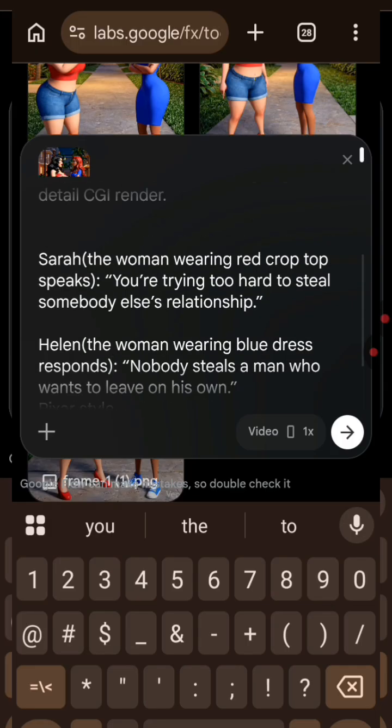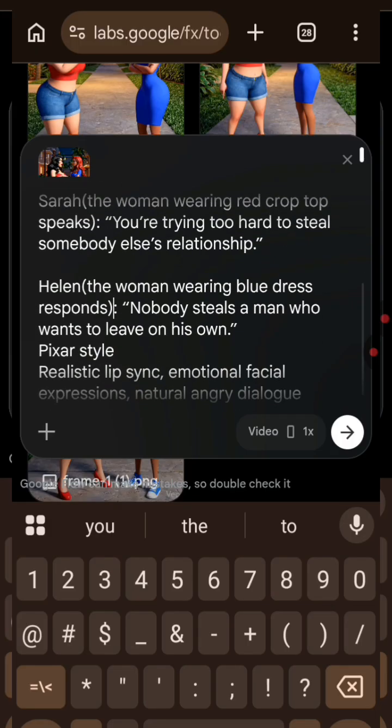Look at the conversation. Anywhere you see that there is a full stop, for example, maybe after "nobody steals a man," you now see a full stop here like this. Take it out, okay, and put a comma instead. I'm just saying, for example, in one conversation, you are seeing a full stop, then the conversation continues by that same person. Please remove the full stop and replace it with a comma. Okay? That's if in your own conversation, what the person wants to say has a full stop in the center. Remove that full stop and replace it with a comma.